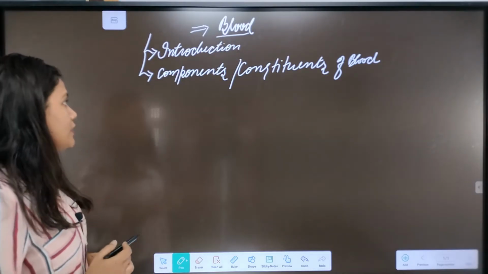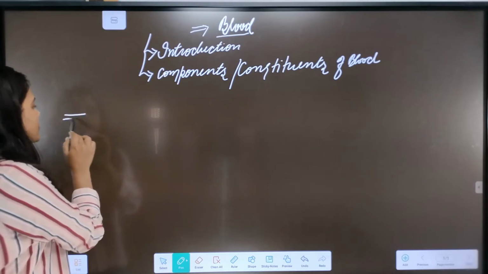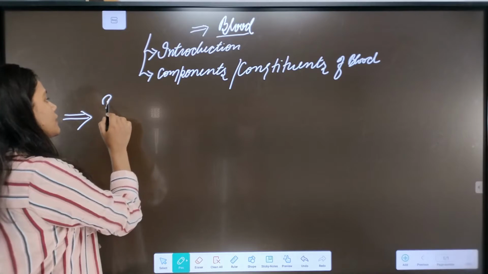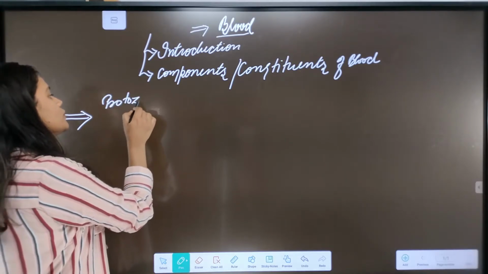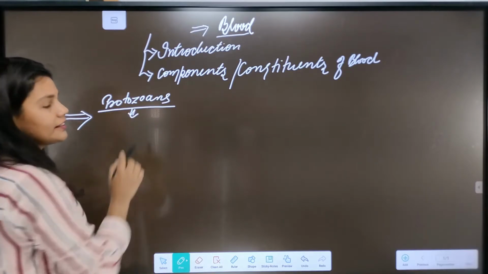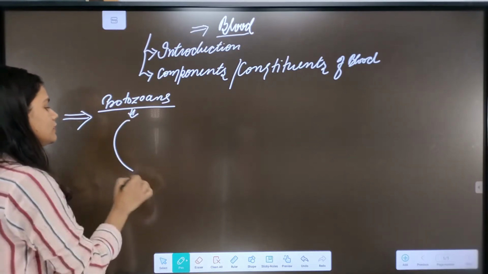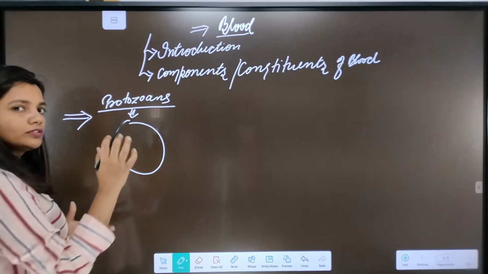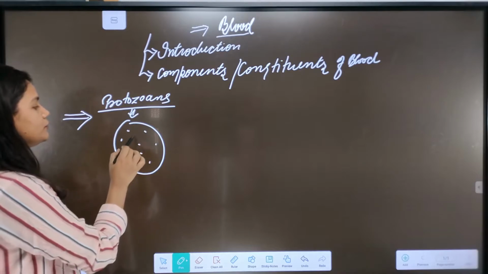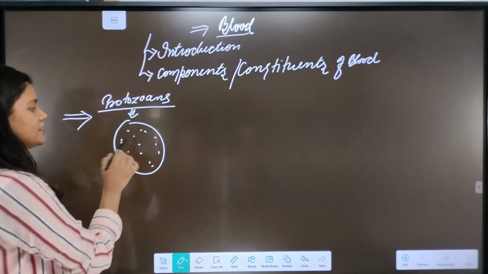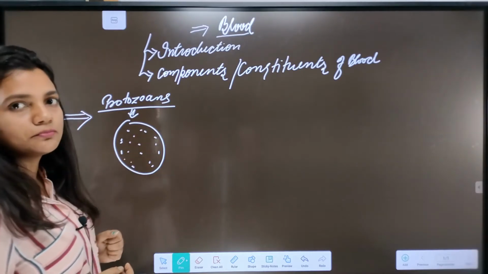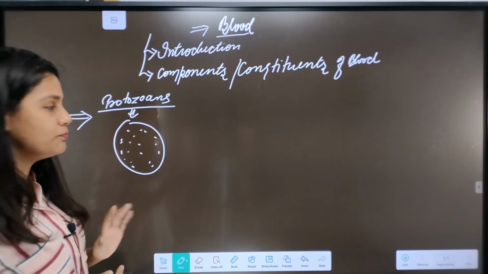If we see very simple organisms like protozoans, we know that they have only a single cell enclosed by the plasma membrane, so they have only the cytoplasm within the cell, where the cytoplasm becomes that medium, as in our case blood is that medium.